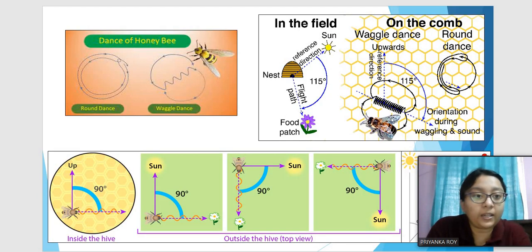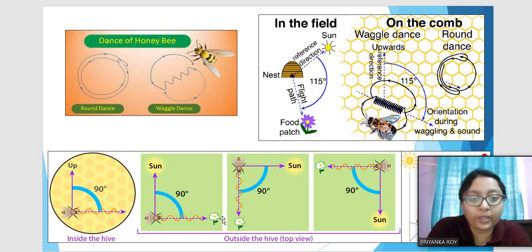Like if the sun is vertically upwards, and the food source is in this direction, it will woggle in this direction only, creating an angle of 115 degrees. Whatever the food source, if the sun is at 115 degrees with the food source, then it will woggle in this direction only, creating an angle of 115 with the sun. So this is known as the woggle dance, like this.